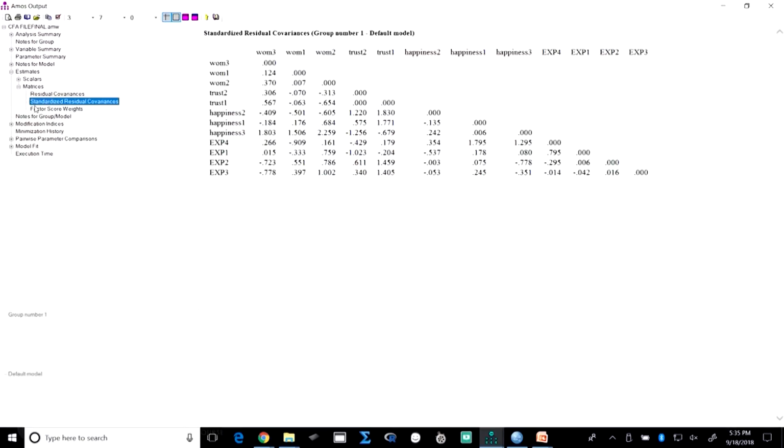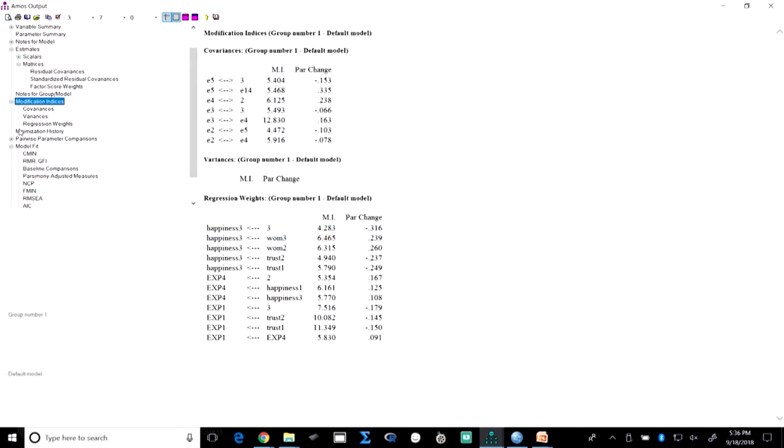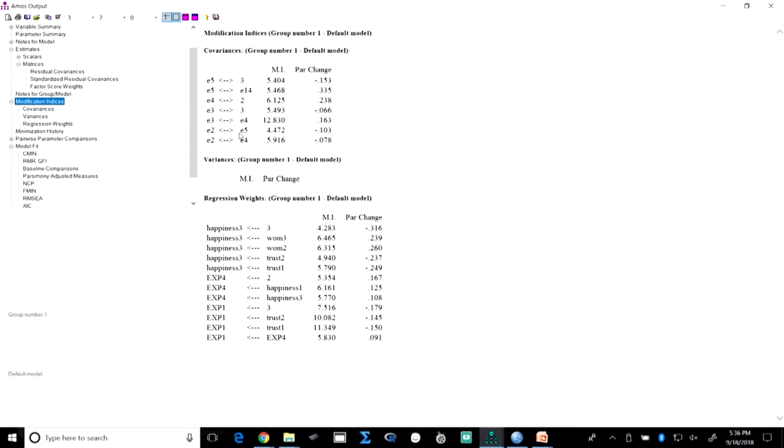Now, still if you want to make an improvement, suppose this would have been the table and your model fit would not have been 1.9, but something like 3.9 or 2.9, then can I make some improvement? Yes. You go to the modification indices, and within the same construct see which are the error terms which have a relationship. It is theoretically wrong to draw a covariance between a construct and an error, you should not do it. Between 2 error terms, and that too within the same construct, you should first check for it.